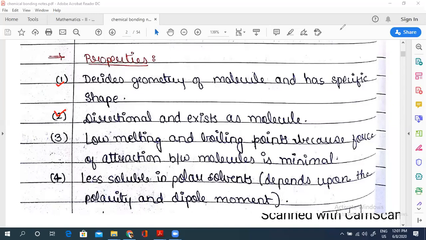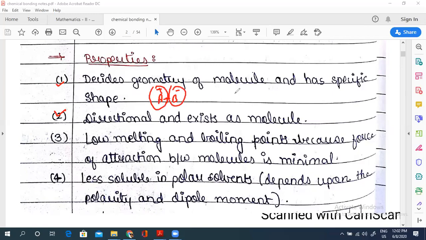Fourth, now as we talk about polarity, focus on this. What is the meaning of polarity? It means development of charge. If I'm having AB, and if it is an ionic bond, it will be A plus and B minus, and they will be attracted due to electrostatic force of attraction.